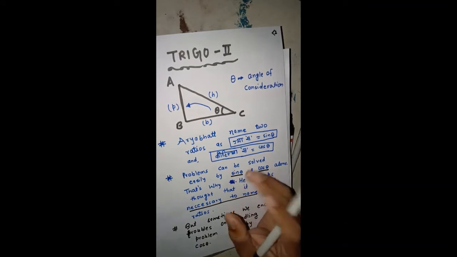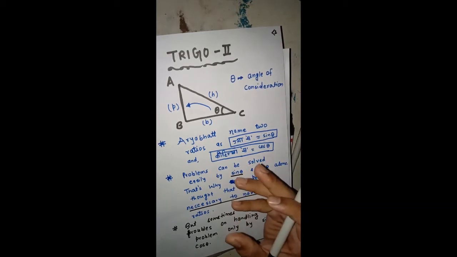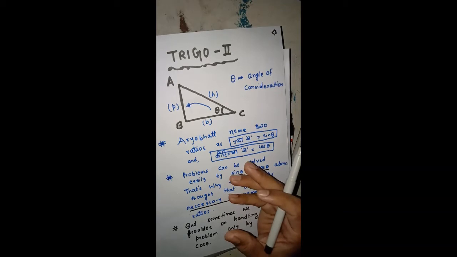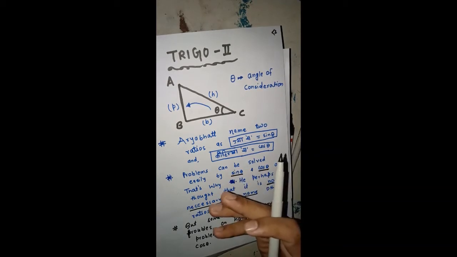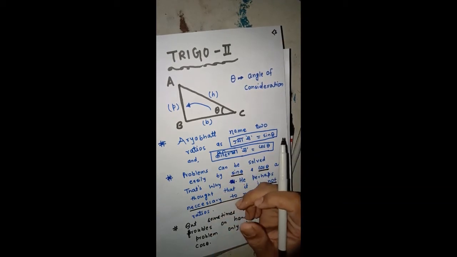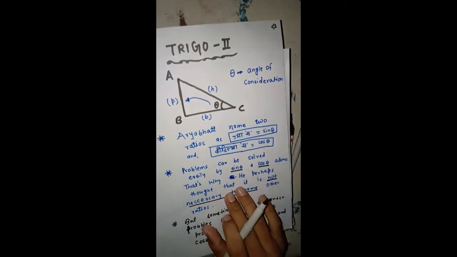So why did Aryabhatta never go for naming of another four trigonometric ratios? The answer is simple.